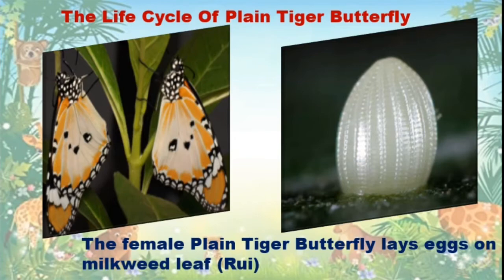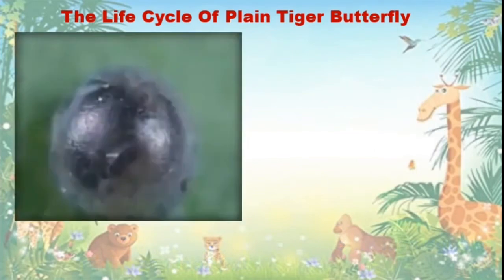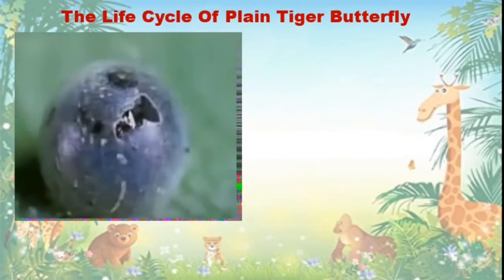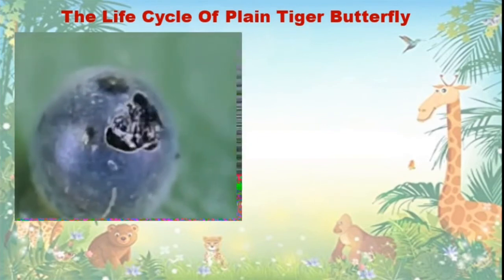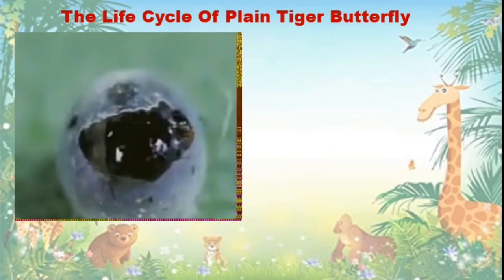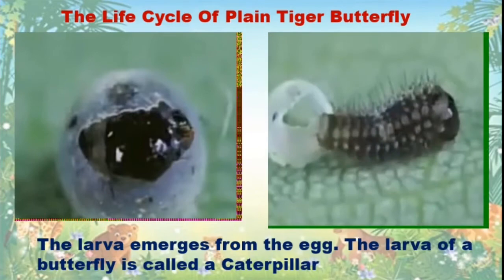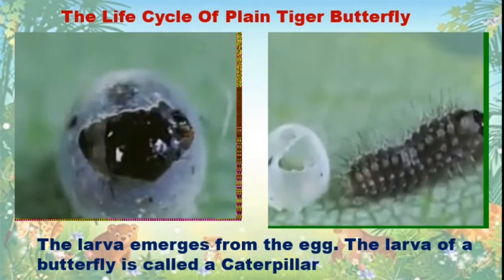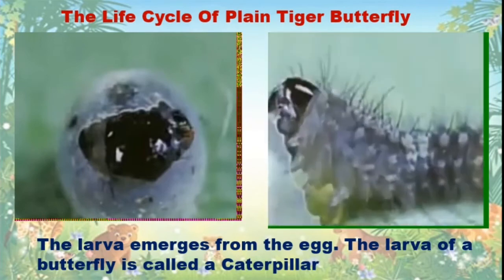After 6 to 7 days, the larva emerges from the egg. Eating the covering of the egg, it becomes a caterpillar. Now observe in this picture, the larva emerges from the egg. The larva of the butterfly is called a caterpillar.